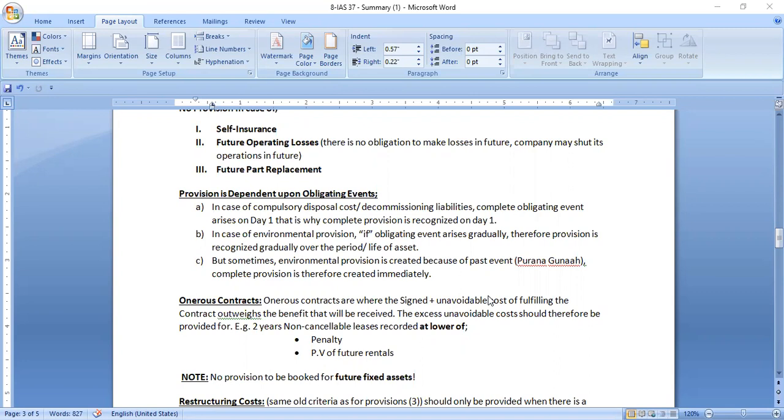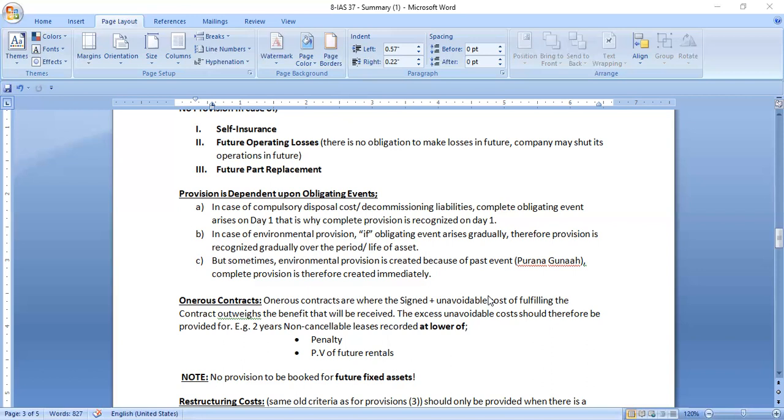So the excess of unavoidable cost should therefore be provided for in the financial statements. Okay. If the entity has already signed a certain contract, thinking that this contract goes well, but later after signing, they find out that the contract will not be beneficial to them, and the cost of the contract outweighs the benefits derived from that contract.